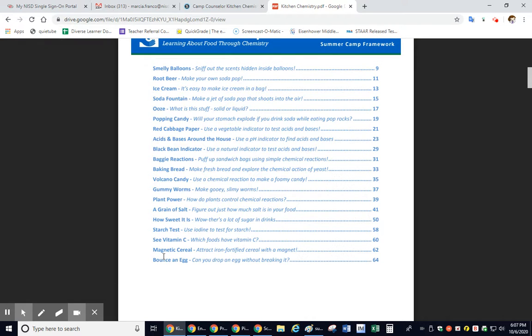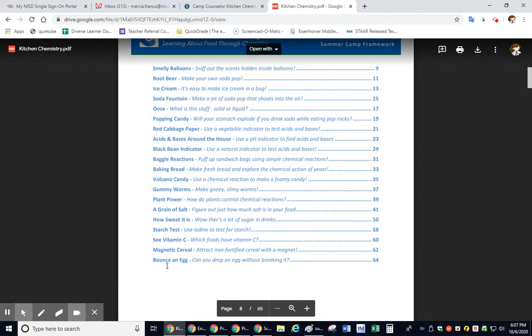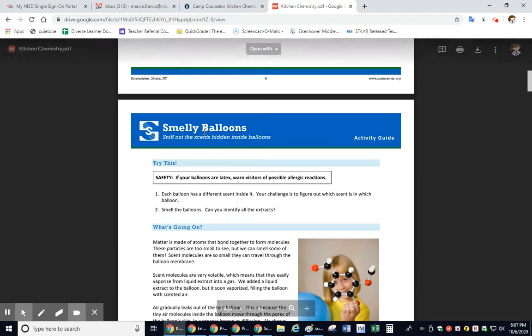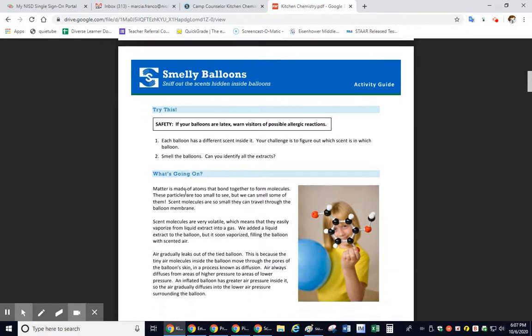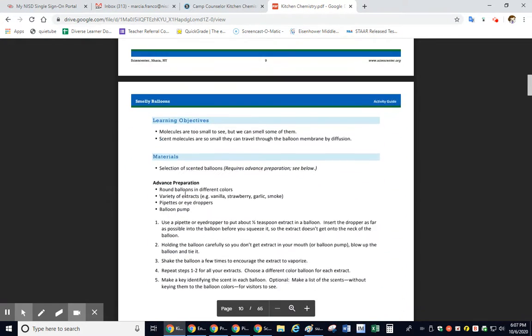Okay, so think of yourself as a science person, this camp counselor trying to get these young kids excited about what you're doing. So pick something that you really want to do. Like smelly balloons. If you go a little bit further down, smelly balloons right here. There's all this information on each one.